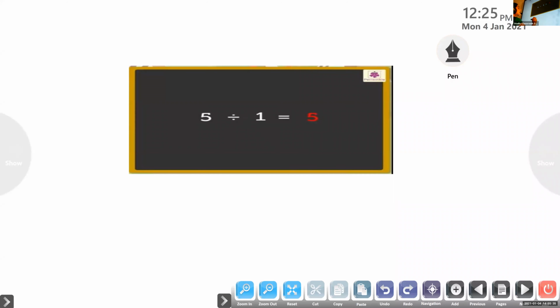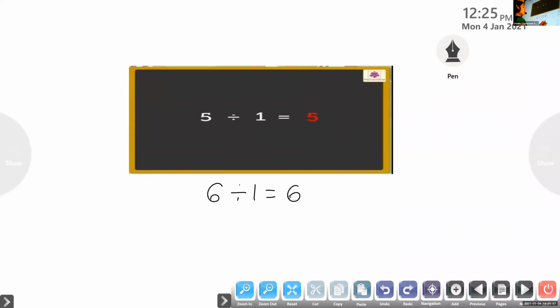Not only 5 divided by 1, whatever the number may be, if you divide it by 1, you will get the same number as the answer. 10 divided by 1 is also 10. 10,000, whatever the number may be, if you divide by 1, you will get the same number as the answer. Okay?